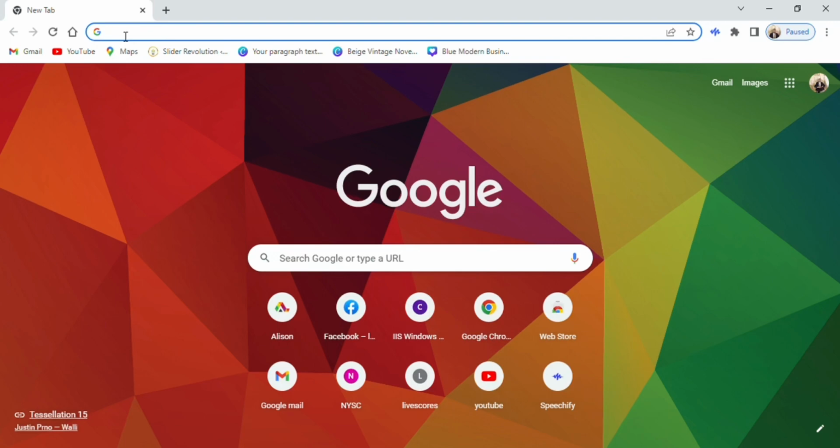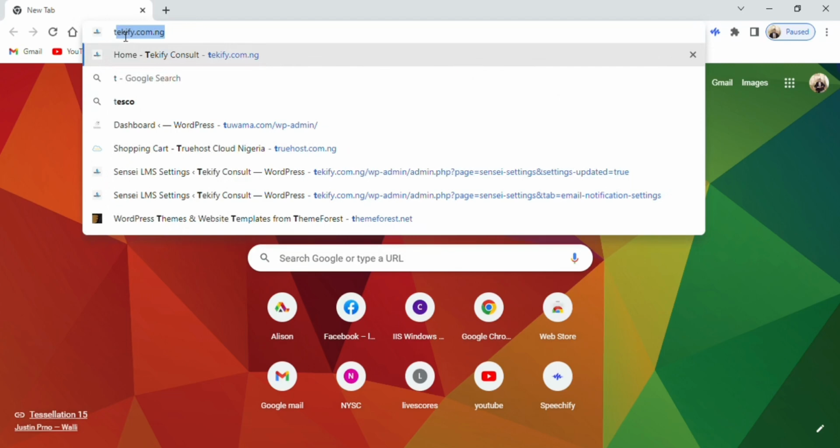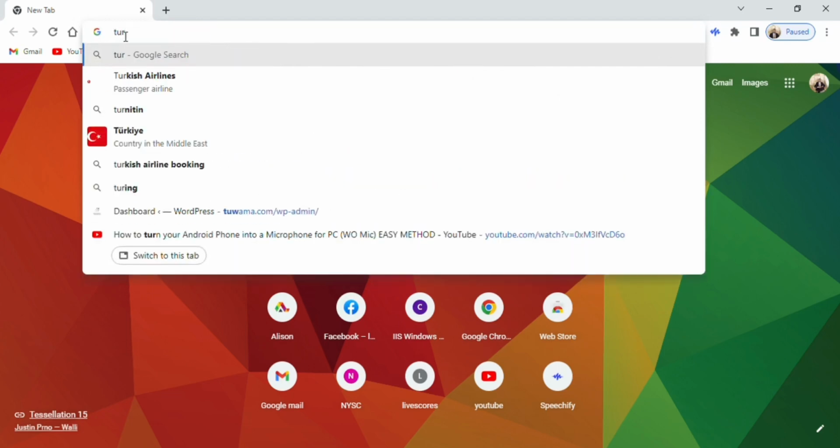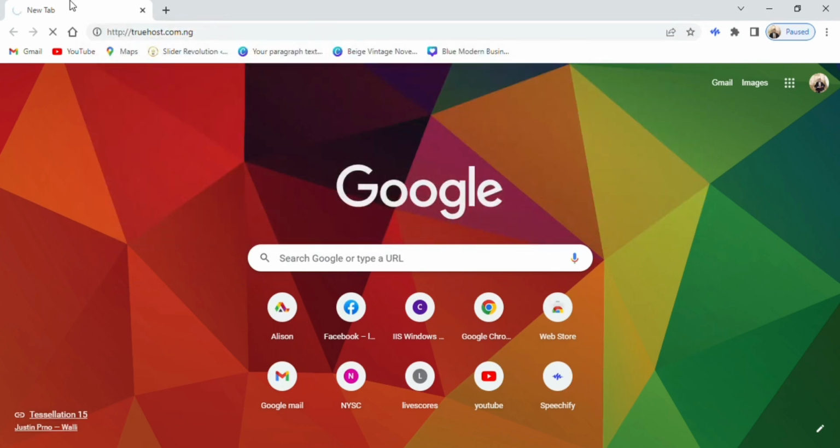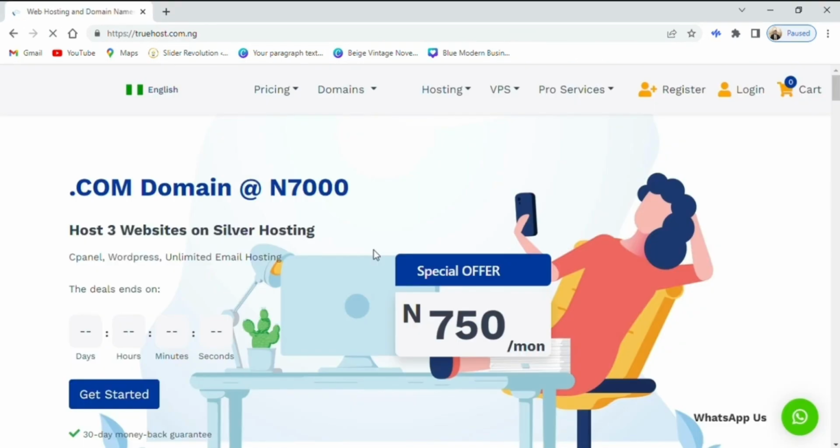So guys, pay attention right now because we're about to get into the class. This website, truehost.com, if you just look at my screen, truehost.com.ng, this is the beautiful website I'm talking to you about. Once you open this website, what you need to first do is click on the register icon up here. Make sure that you register first, because when next you come on the website, every transaction and everything that you have done so far, you're just going to find it in your dashboard. So first step is what? Click on register and create your account.